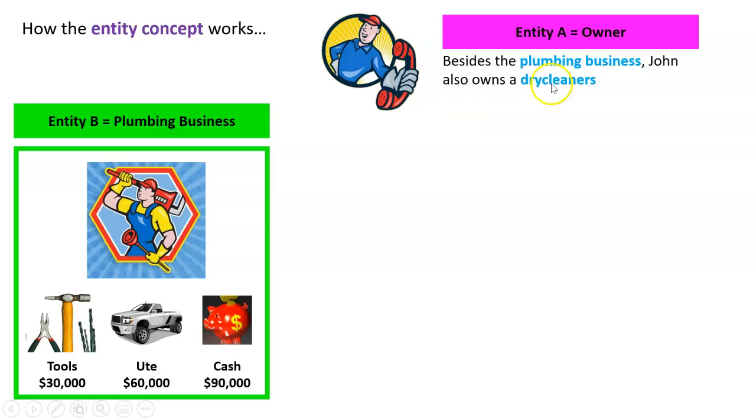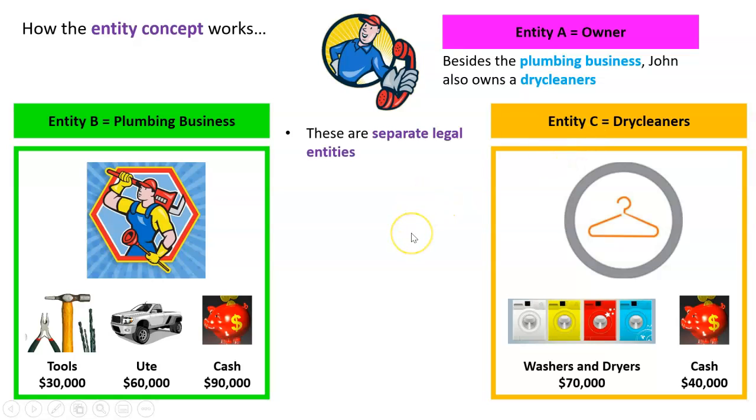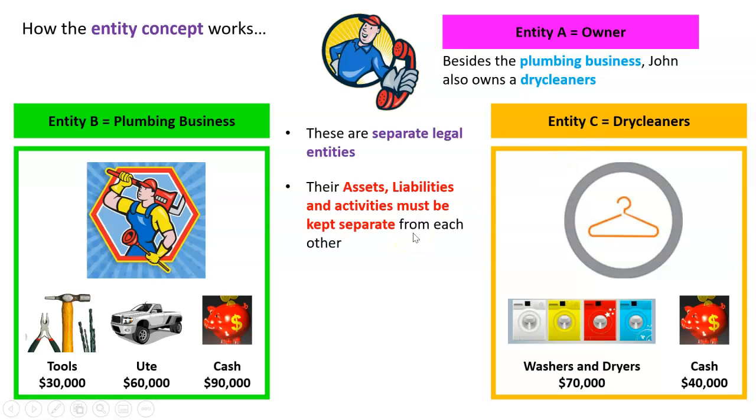What about if John, who also owns the plumbing business, we said that in the last one, here it is, he also owns a dry cleaning business, and it's got some assets too. It's got $70,000 of washers and dryers, and it's got $40,000 cash in the bank. Well, now we've got three entities. We've got John as the entity, A, he's the owner. Entity B is John's plumbing business, and entity C is the dry cleaners. These are all separate legal entities. Again, their activities and their assets have got to be kept separate.